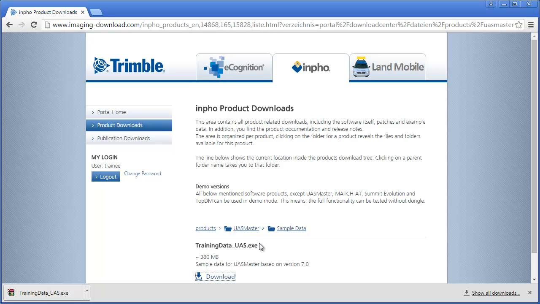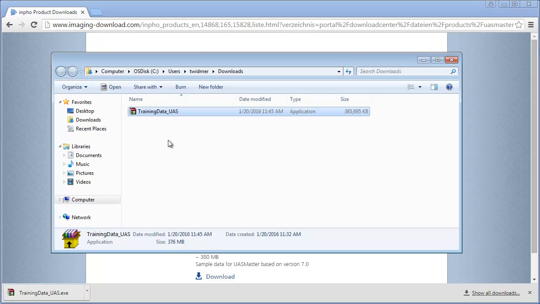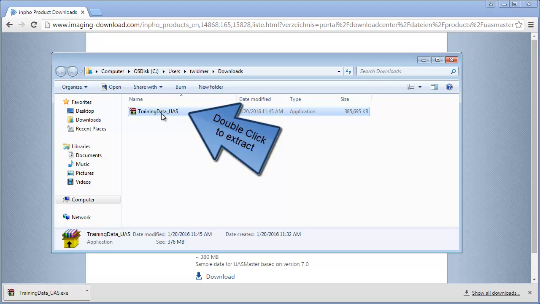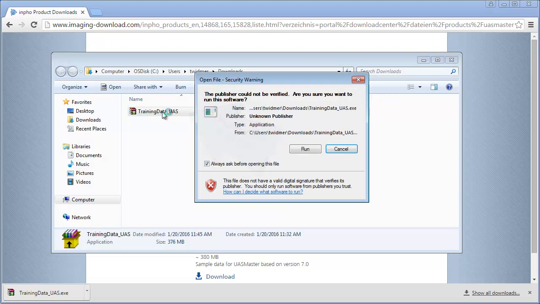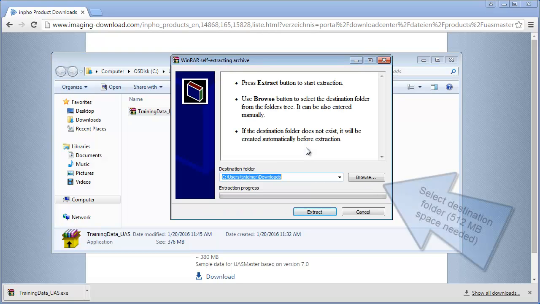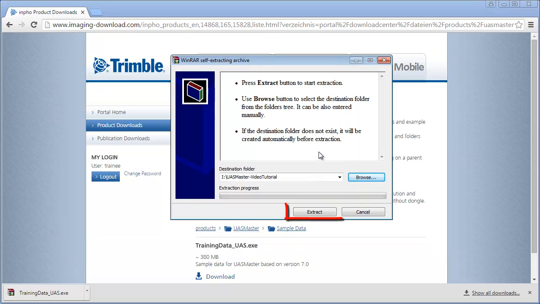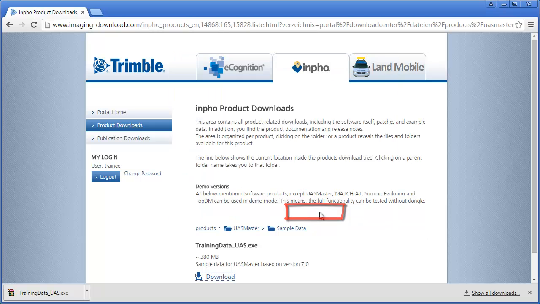Please navigate to your download folder. Double-click the file Training Data UAS executable. Select the destination folder where you have approximately 512 MB of space. Hit the Extract button and check if the extraction was successful.